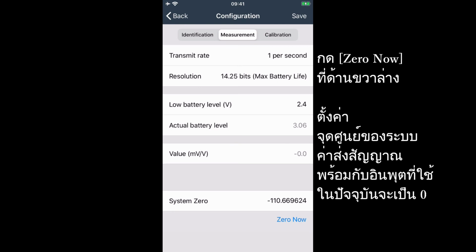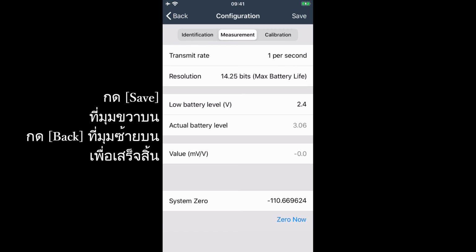This will set the system 0 value so that the transmitted value will show 0 with the current applied input. Press Save in the top right corner and then press back in the top left corner to take you back to the linked transmitters page.